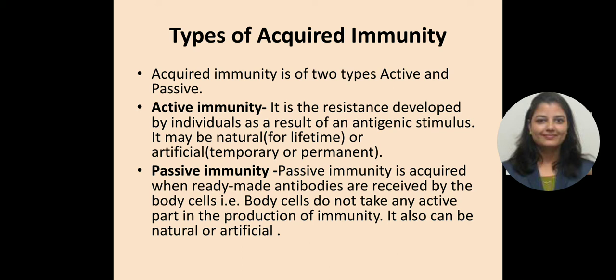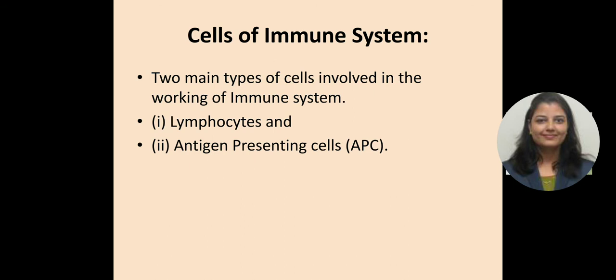Then artificial acquired passive immunity is developed by injecting previously prepared antibodies using serum from humans or animals. So these are the 2 important types of acquired immunity.